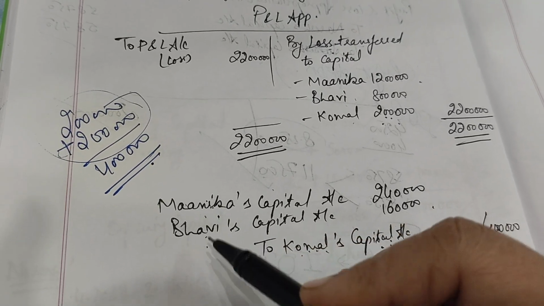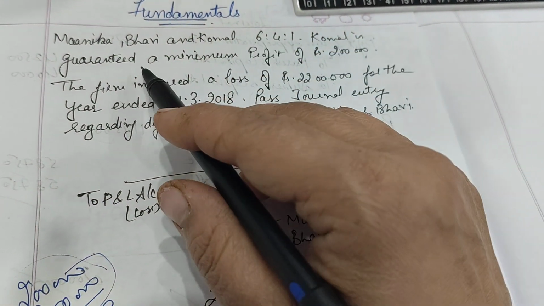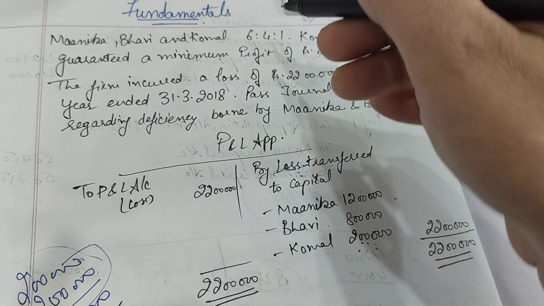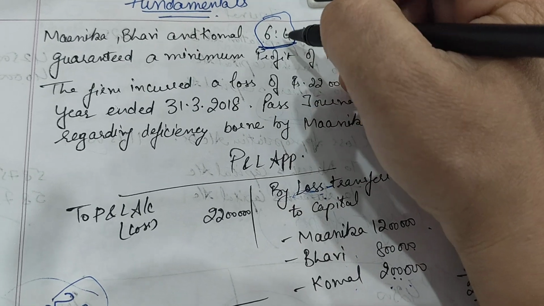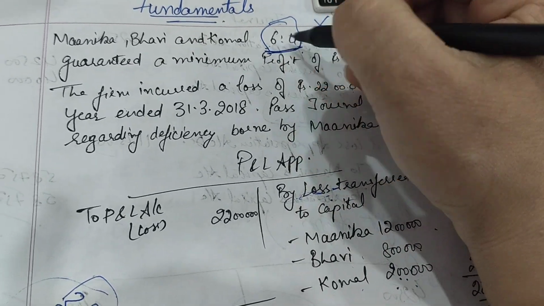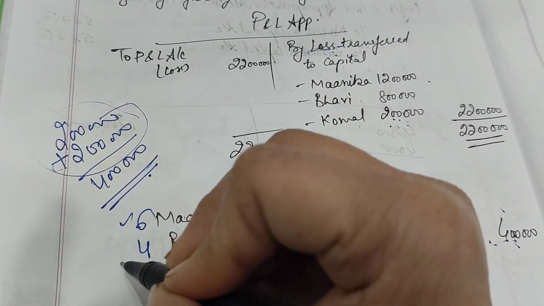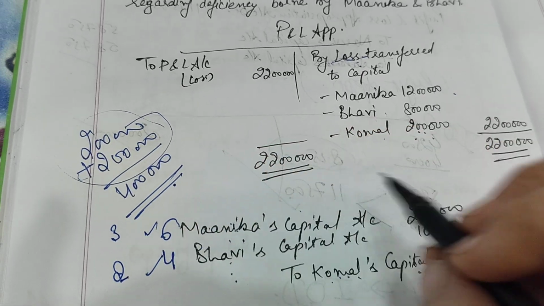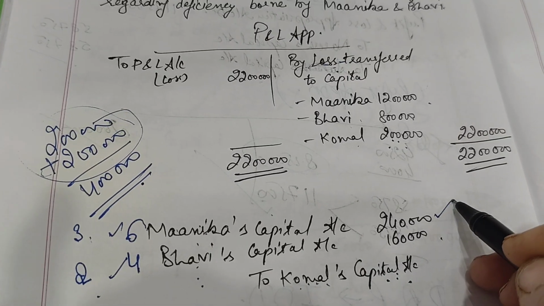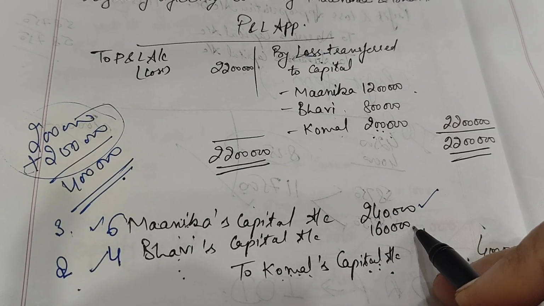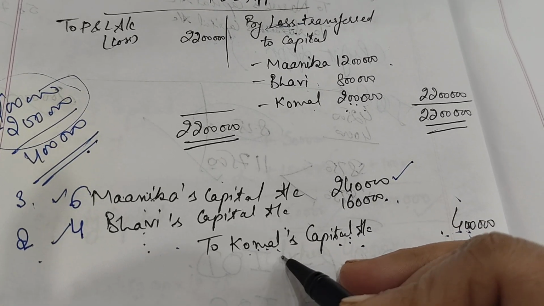Manika and Bhavi will give her this total 4 lakh rupees in which ratio? Because the question is silent about the guarantee given ratio, the profit sharing ratio of the partners except Komal will become the deficiency bearing ratio. So this will go in the ratio 6 is to 4, or you can say 3 is to 2. So this 4 lakh rupees into 3 divided by 5, we got 2 lakh 40,000 loss to be borne by Manika, and then 1 lakh 60,000 loss to be borne by Bhavi in this particular case of guarantee, right?